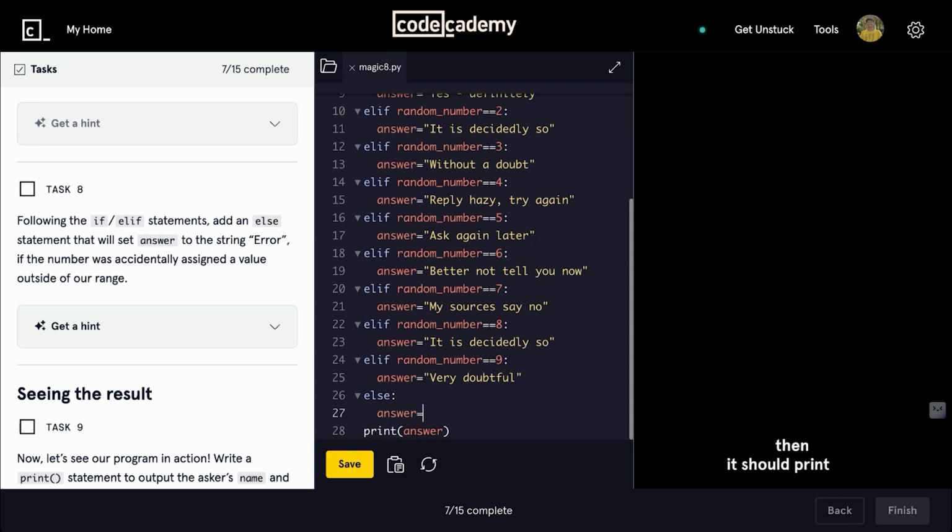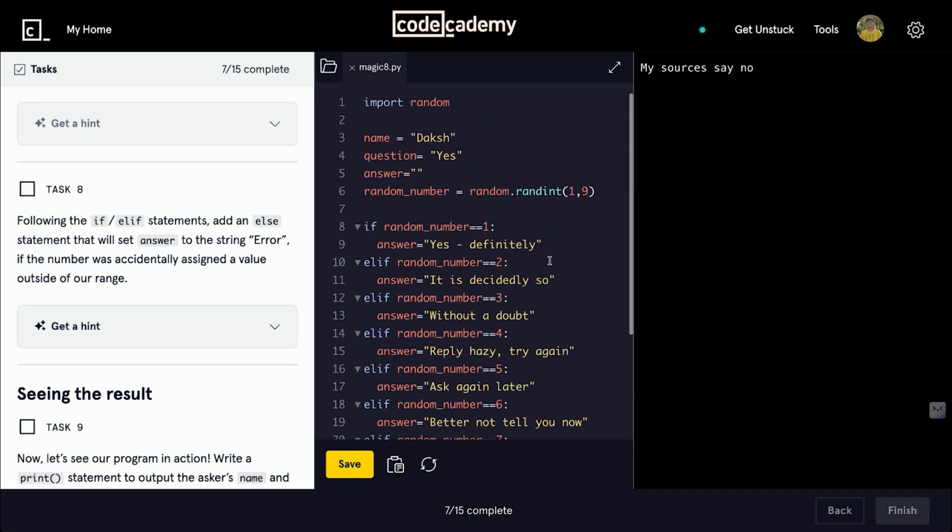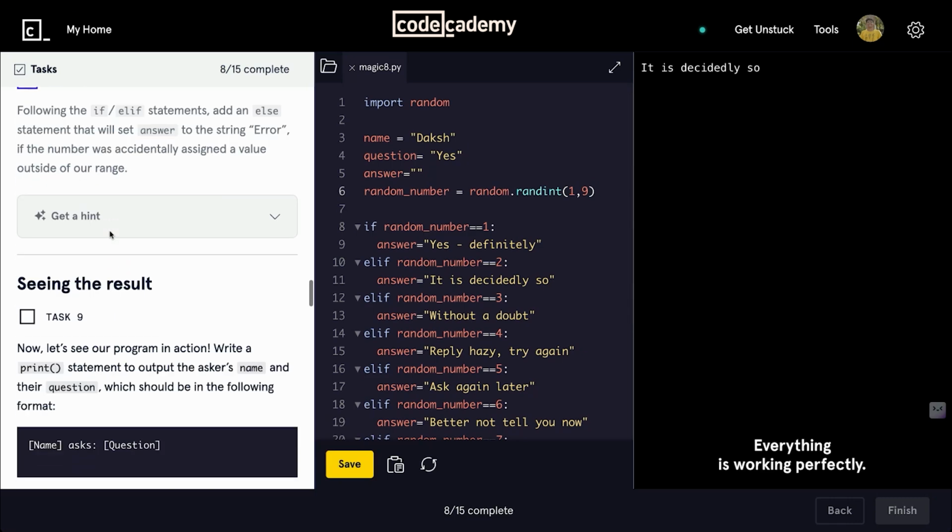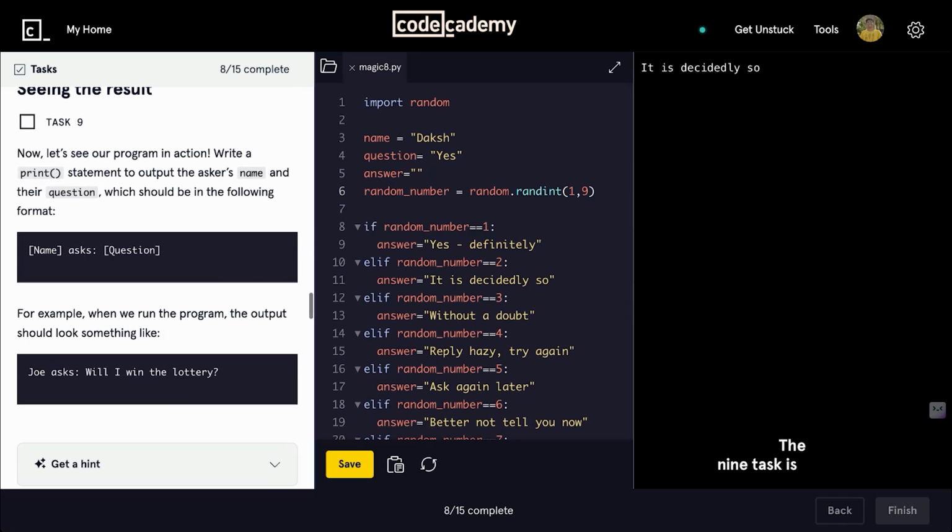Then it should print the answer as error. Okay, and yep, that's it. If we increase the range here, see, error is getting printed. So let's fix the range again. Everything is working perfectly. That was task 9, now let's see our program in action.